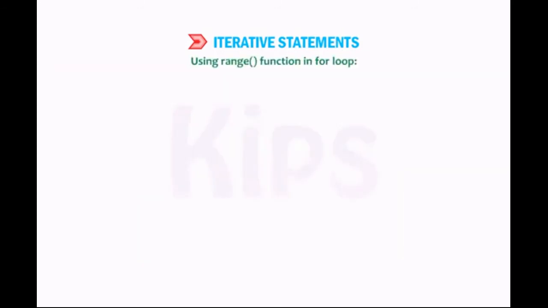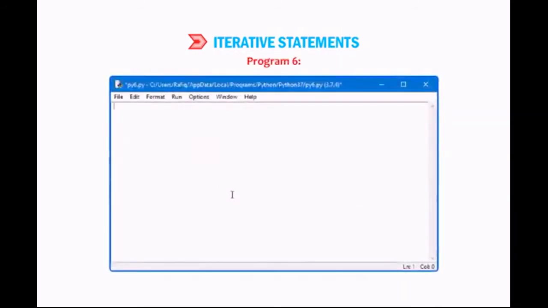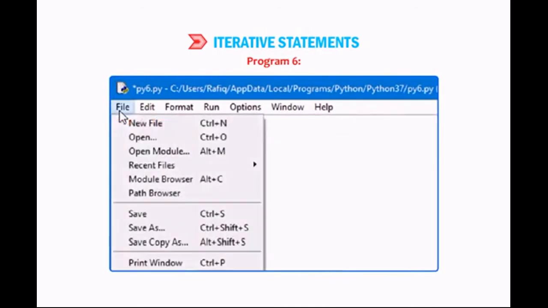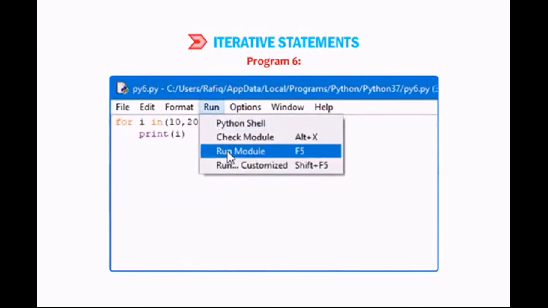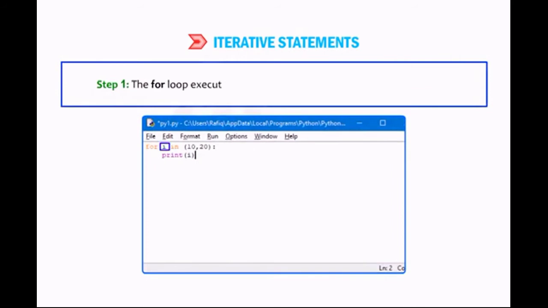Using range function in for loop. We can use the range function in for loop to iterate through a sequence of numbers. Program 6. Step 1. The for loop executes. The initial value 10 is assigned to the variable I.